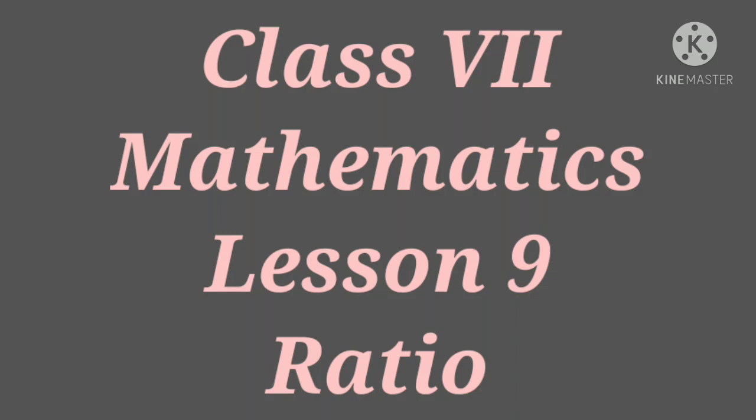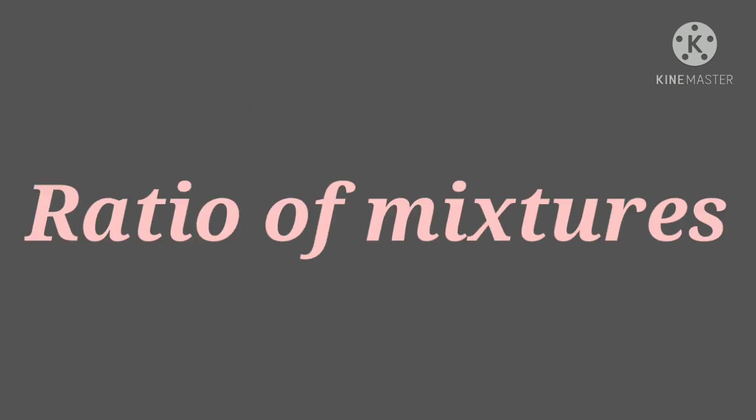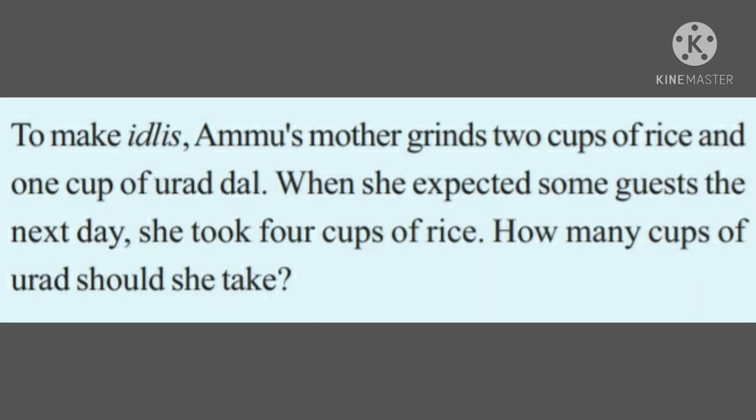Let us continue with the chapter Ratio. Today, our topic is Ratio of Mixtures. Question. To make idlis, Ammu's mother grinds 2 cups of rice and 1 cup of urad dal. When she expected some guests, the next day she took 4 cups of rice. How many cups of urad should she take?